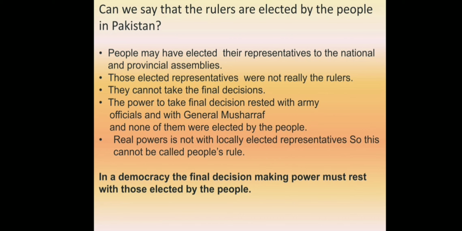Those elected representatives were not really the rulers. They cannot take the final decisions. The power to take final decisions rested with army officials and with General Musharraf, and none of them were elected by the people. Real power is not with locally elected representatives, so this cannot be called people's rule.